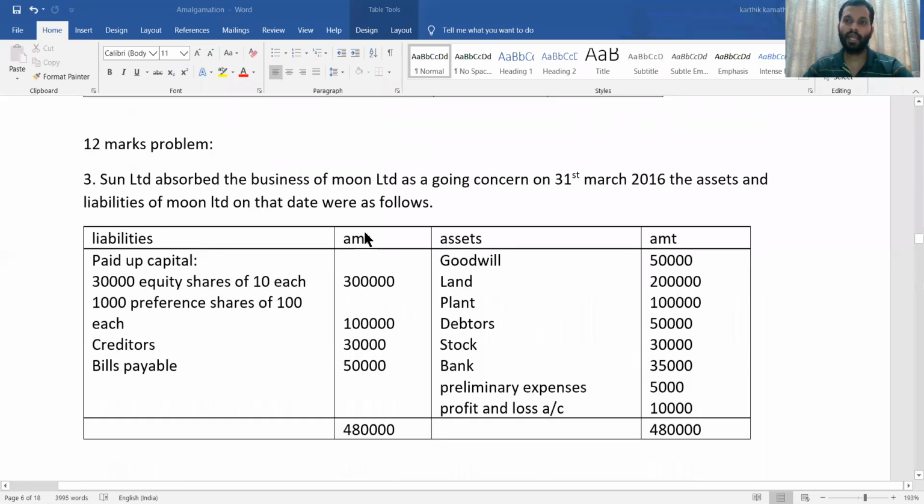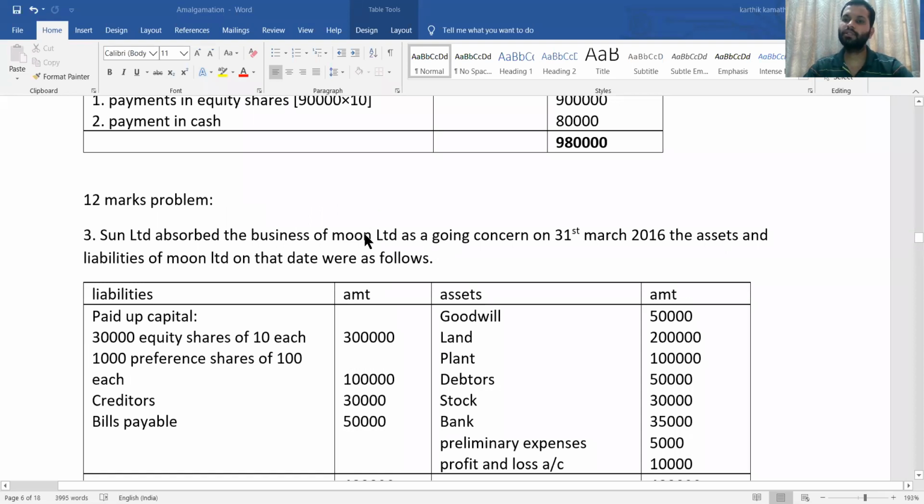And one more thing, in amalgamation there is a problem of absorption also. Absorption problem they'll also ask in the examination. So we'll see the absorption problem. There's no difference, except a minute difference. Same procedure you need to follow.